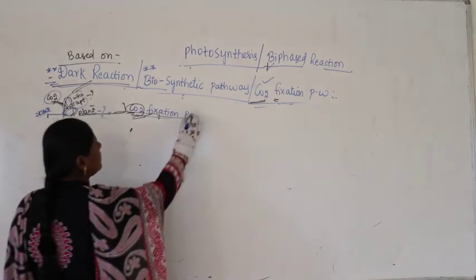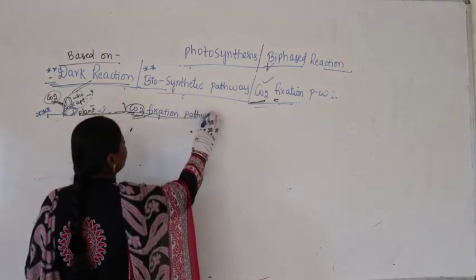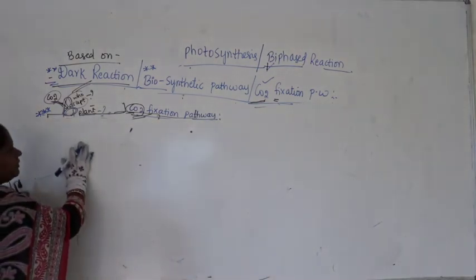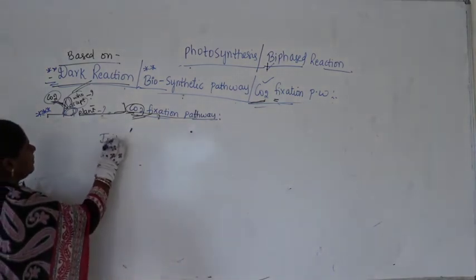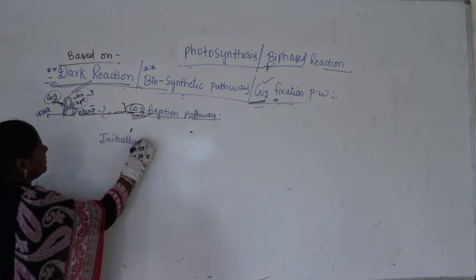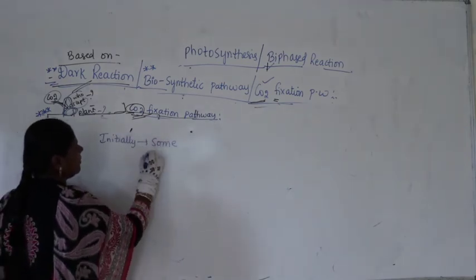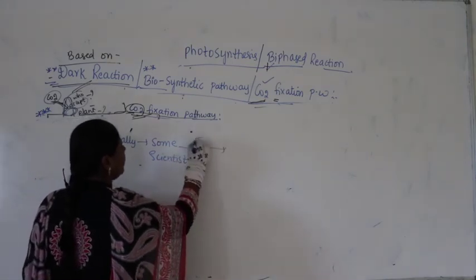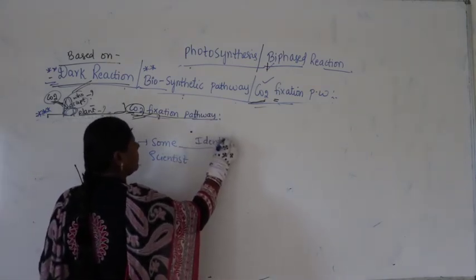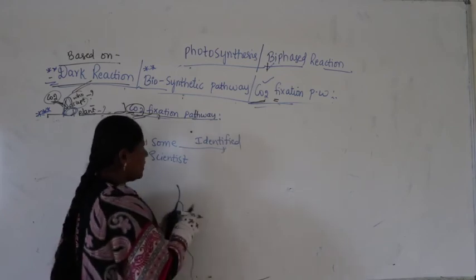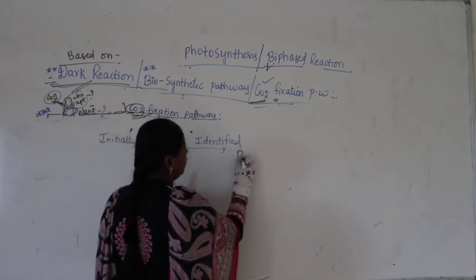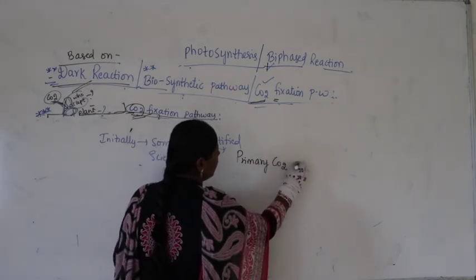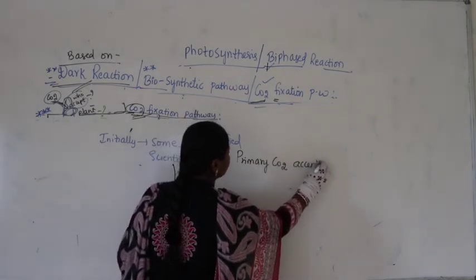So what are we discussing here? The carbon dioxide fixation pathway. Now in the carbon dioxide fixation pathway, initially some scientists were trying to identify the primary carbon dioxide acceptor. This is also very important. Primary carbon dioxide acceptor.